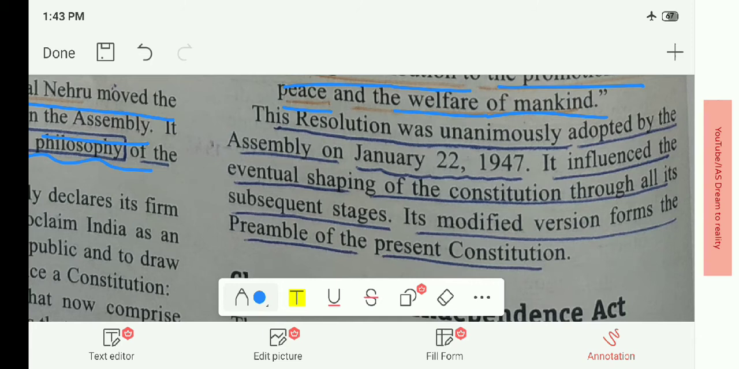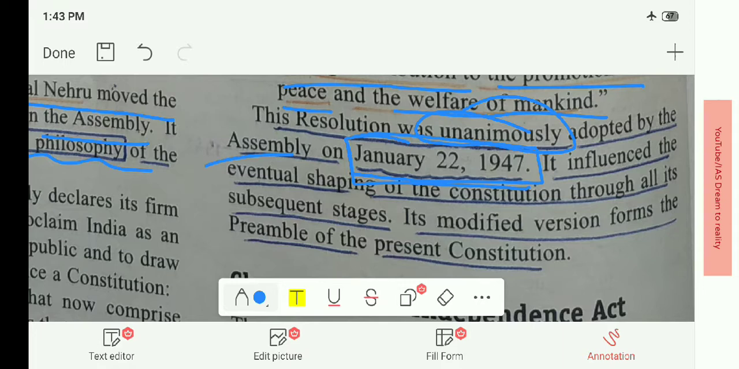The resolution was adopted unanimously, which is nothing but without any opposition. The resolution was unanimously adopted by the Assembly on January 22, 1947. When was the resolution adopted? That is the objective resolution. It was moved on December 13, 1946, but it was adopted on January 22, 1947.